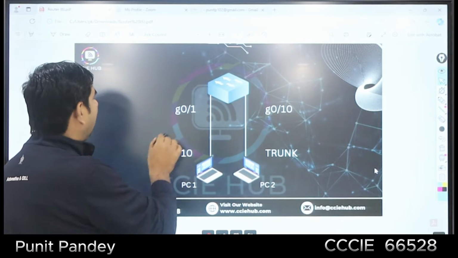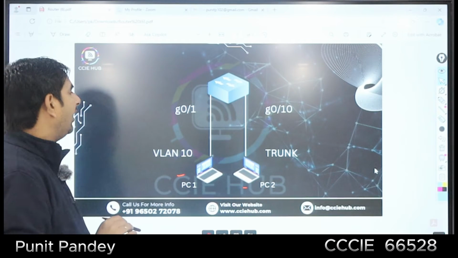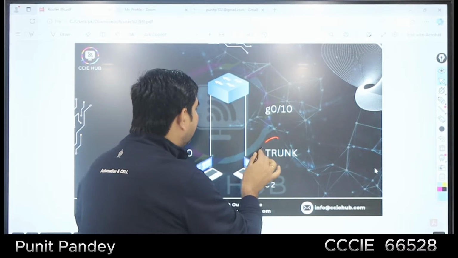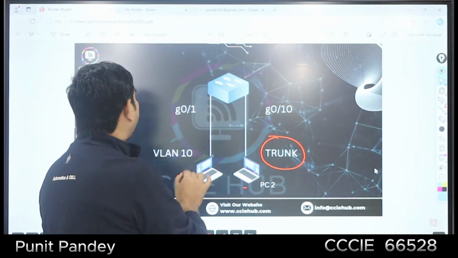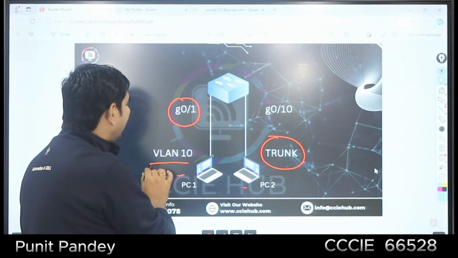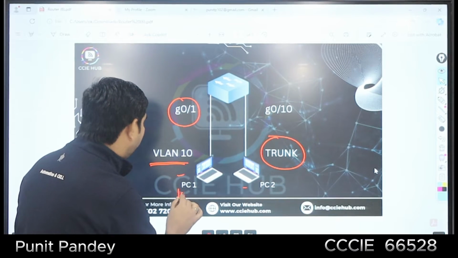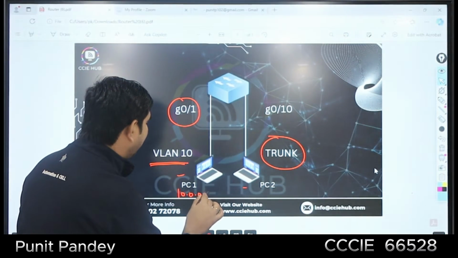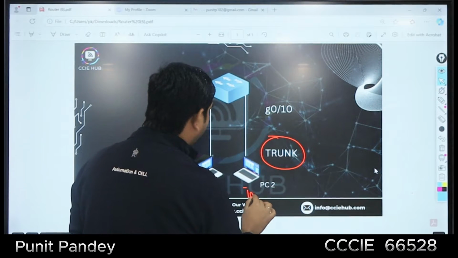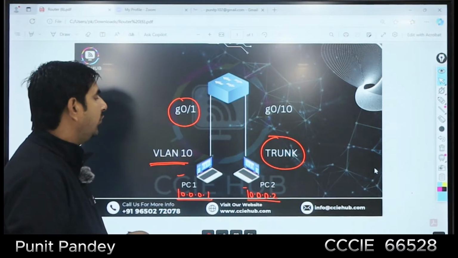We have a scenario where there is a PC1 and PC2. PC1 is connected with the switch and PC2 is also connected with the same switch. PC2 is connected to a trunk port, and PC1 is connected to an access port which is a member of VLAN 10. Both PCs have IP addresses from the same subnet: PC1 is 10.0.0.1 and PC2 has the IP address 10.0.0.2. So the question is, will both communicate with each other or not?